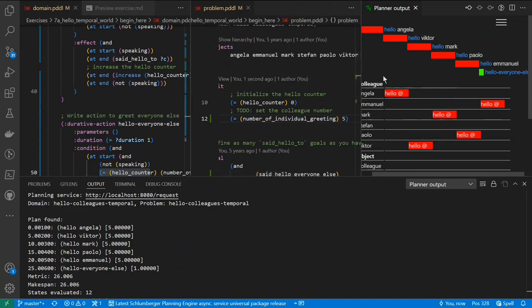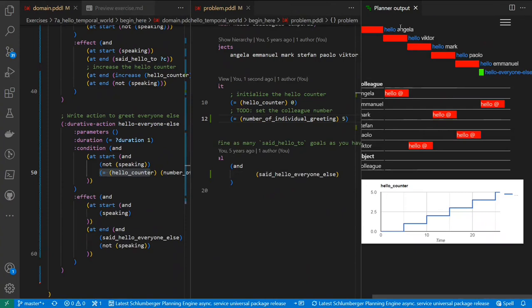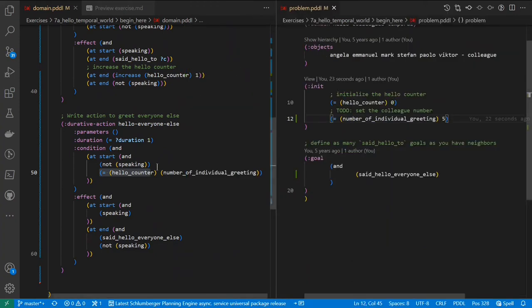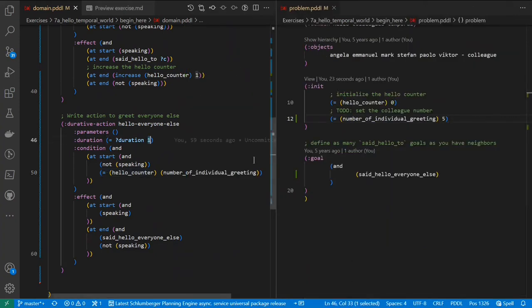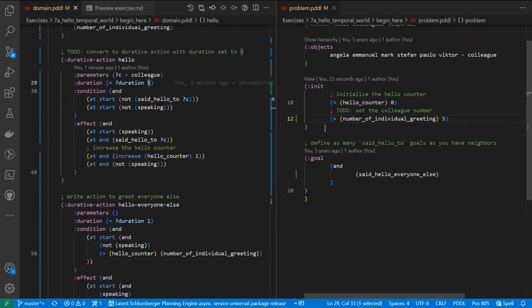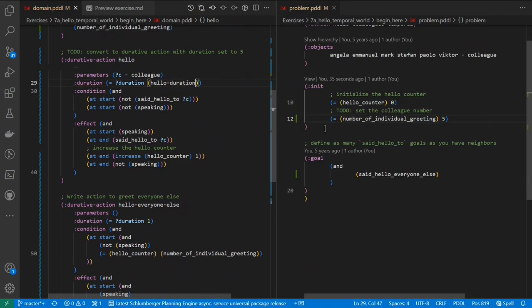Now, the first challenge was to make this realistic. Different people with differently long names actually take different time to pronounce. So that will be a way of making this model more realistic. Instead of saying greeting everyone takes just 5 units of time, let's say these are seconds, let's make it hello duration.